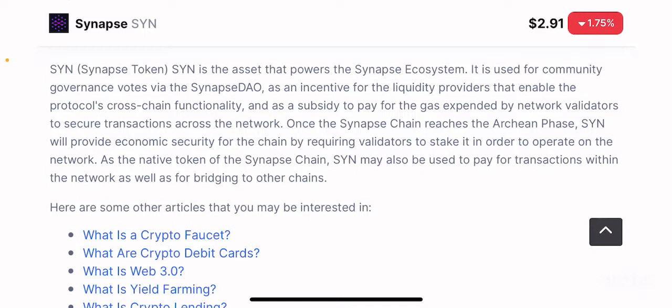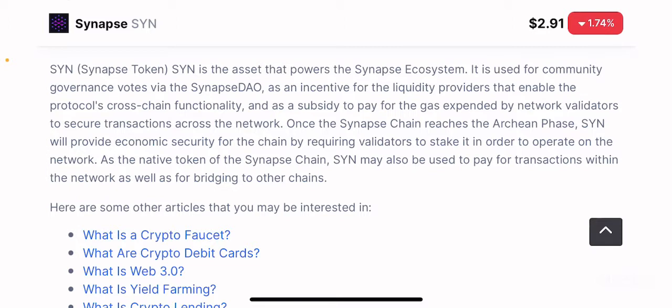And basically they are using the Archean phase, which is a newer phase that will be reached pretty soon for the Synapse protocol. And once this protocol reaches that stage, SYN will provide economic security for the chain by requiring validators to stake it in order to operate the network. So once the Archean phase is reached, the security will be enhanced thanks to the phase itself, thereby allowing for a much more efficient process flow within the platform, right?